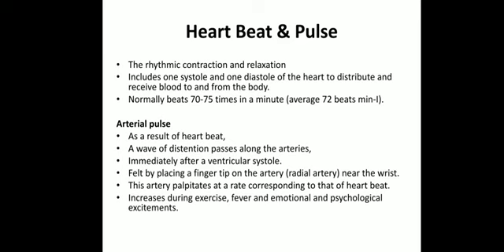So due to the heartbeat, a wave of distension will be passing through these arteries, which will be immediately after the systole, immediately after the ventricle systoles, and this wave of distension is called the arterial pulse. Arterial pulse can be felt by just keeping the finger on the artery near the wrist, which is called the radial artery, and this artery palpitates at a rate corresponding to the heartbeat.